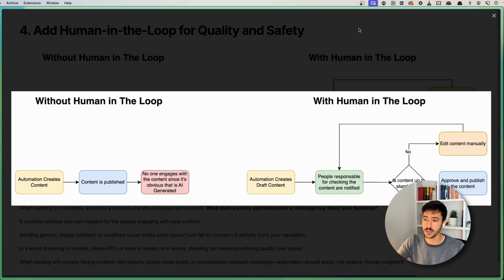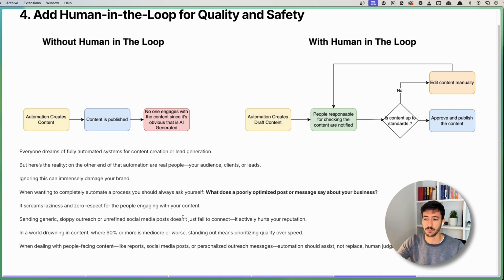Having this kind of process is really, really important for a specific reason, because when it comes to things such as content creation, lead generation, all those kinds of things, on the receiving end, you generally have people. And if you are not creating AI systems that are reliable and don't feel like an AI system, people can sense that a post or a comment is AI generated.